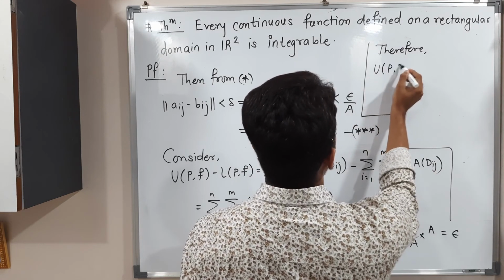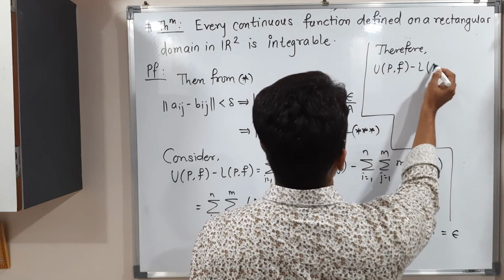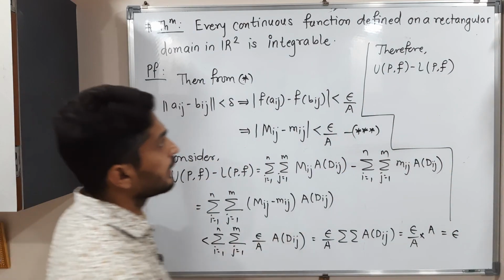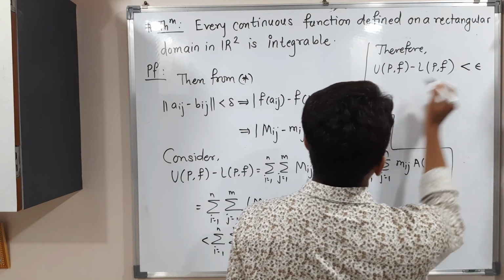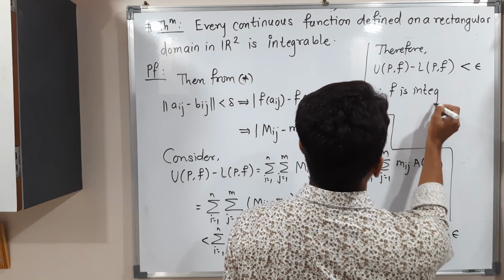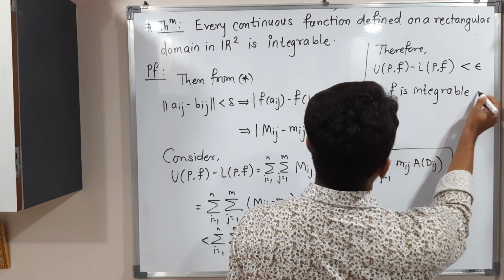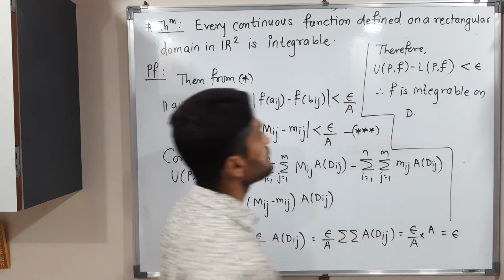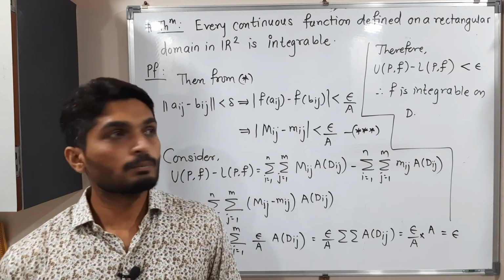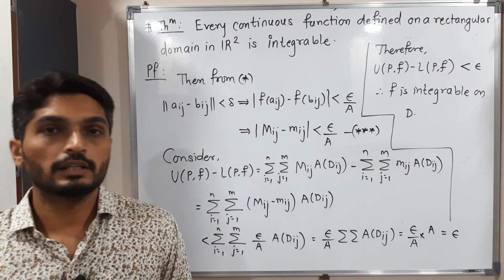UPF minus LPF. We started with this one, na? And what have we got? Less than epsilon. So therefore f is integrable on D. So that means by using the basic definition of integrability, we proved that the function is integrable on D.